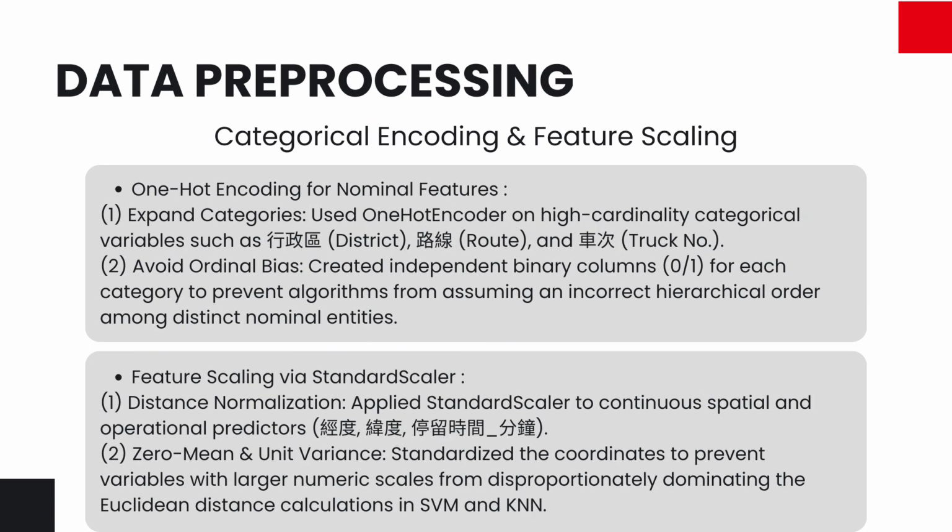I also applied one-hot encoding to my nominal features, such as district and routes, to prevent ordinal bias. For my continuous coordinates, I applied the standard scaler to normalize the distance, preventing variables with larger numerical ranges from dominating my models.